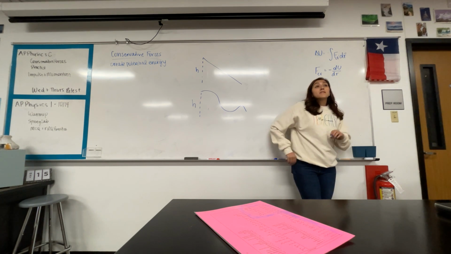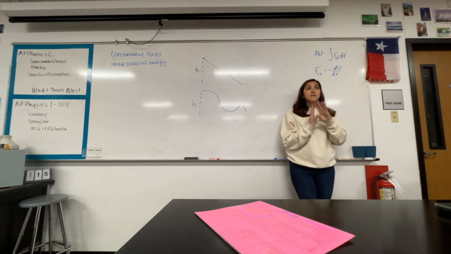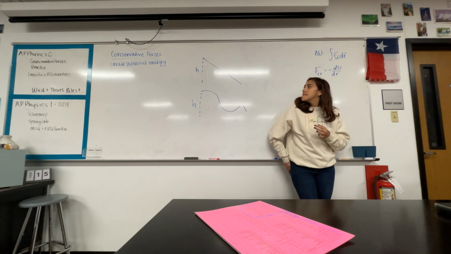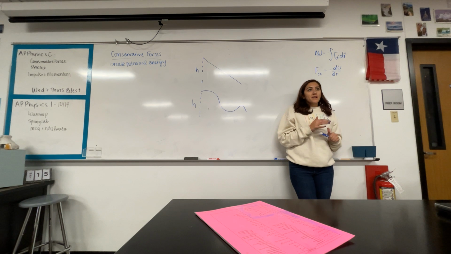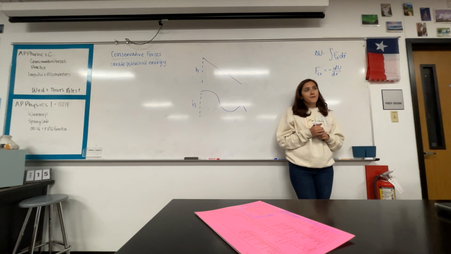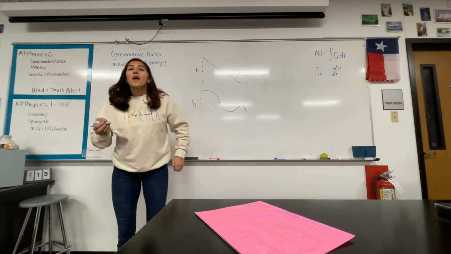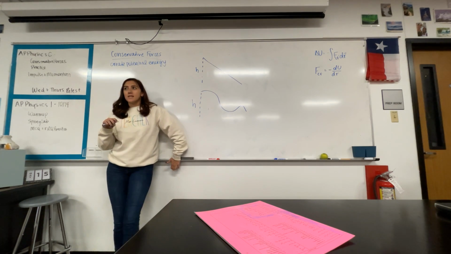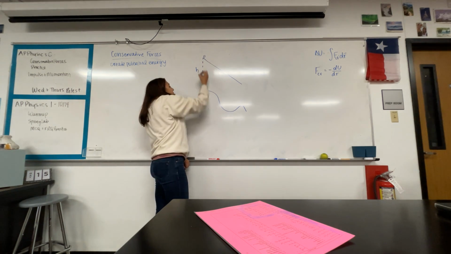You can think about just the object as a system. You can think about the object and the Earth as a system. It doesn't matter, which one's going to have the most kinetic energy? It would be the same. Why is it the same? If we don't think about potential energy existing, right? Let's say we're just identifying this ball as a system by itself, right?